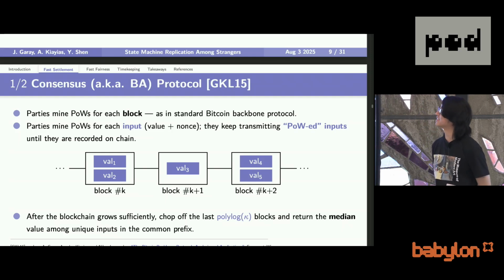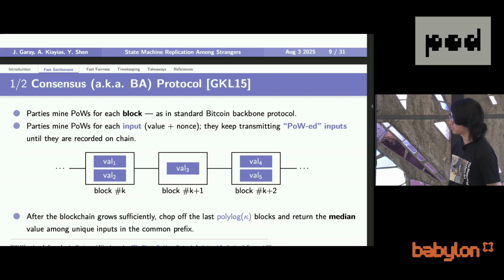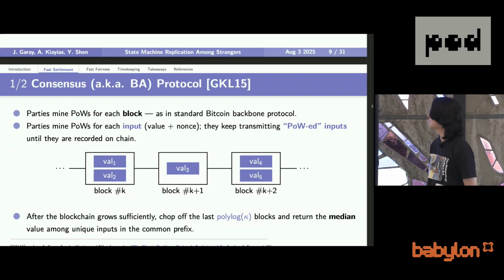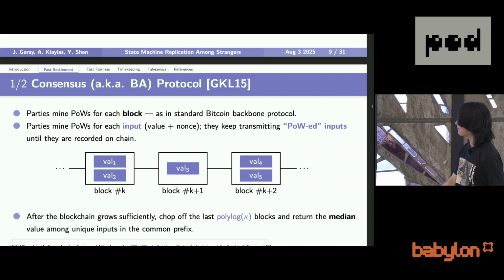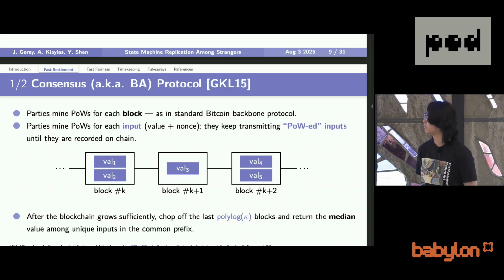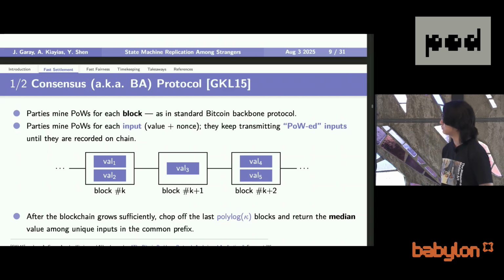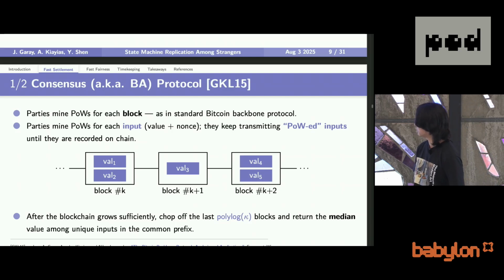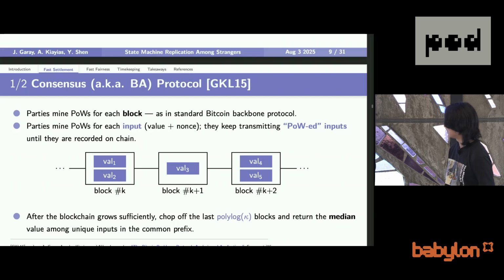This protocol uses the blockchain to achieve agreement due to the common prefix property of the blockchain. Then it achieves validity by additionally asking parties to mine the input, in the sense that there are 2 mining procedures, one for the blockchain and another for the input messages. This dual mining procedure gives you agreement and validity at the same time, but the only problem is that it terminates only after polylog kappa rounds.